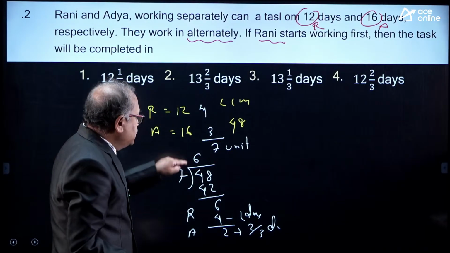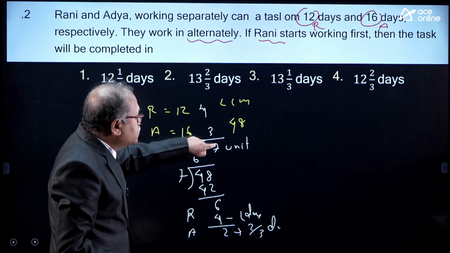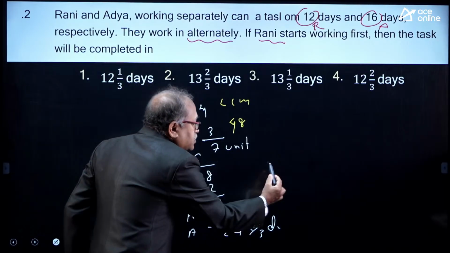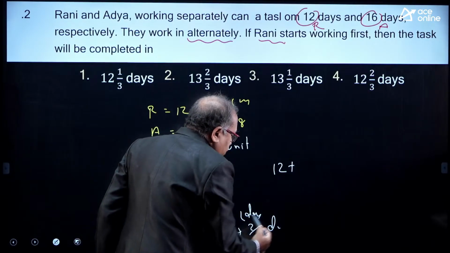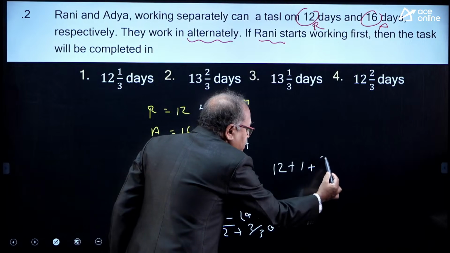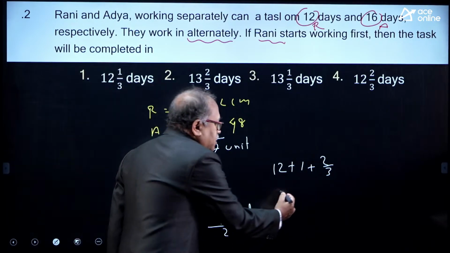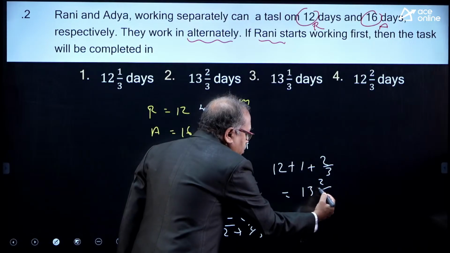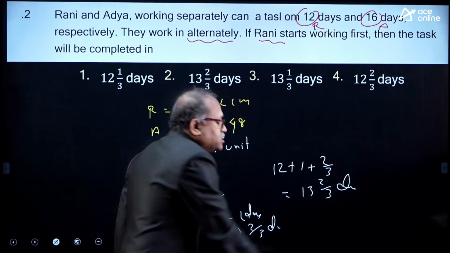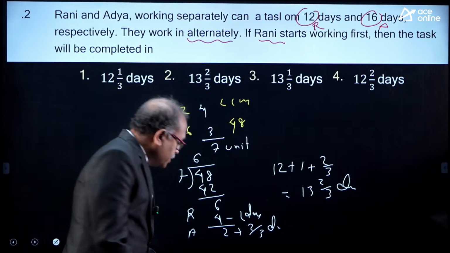Your total number of days as quotient is 6 and this is for every 2 days, then 6 into 2 comes 12, plus another 1 over here, plus another 2 by 3 over here. You can see that 13 2 by 3 is what rightly answers the question. 13 2 by 3 days the work will be completed.